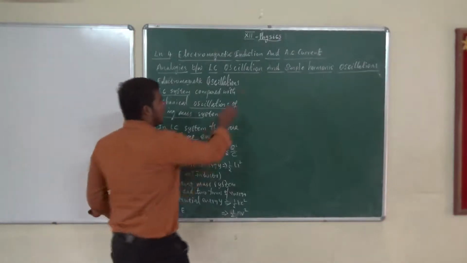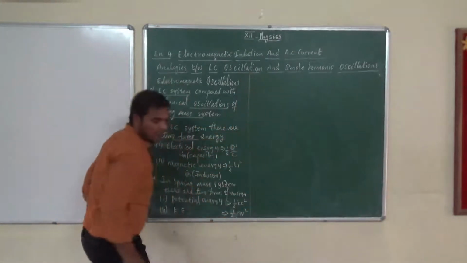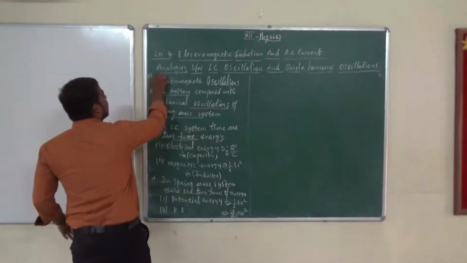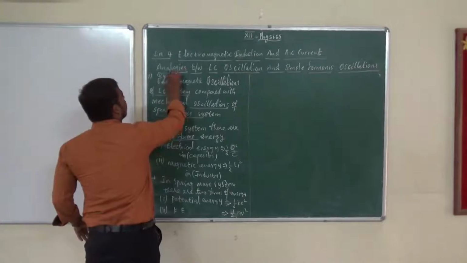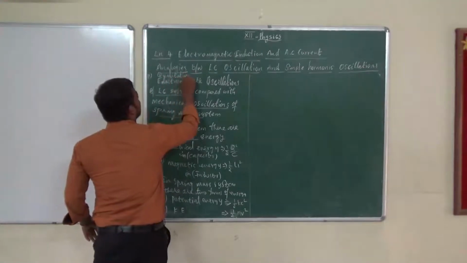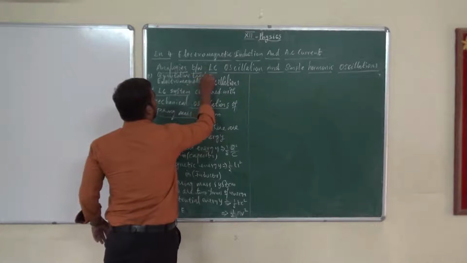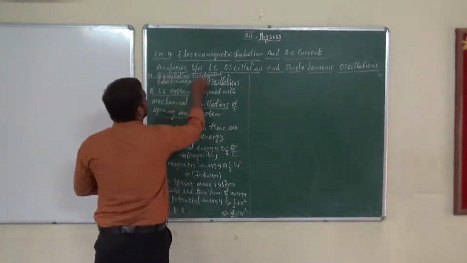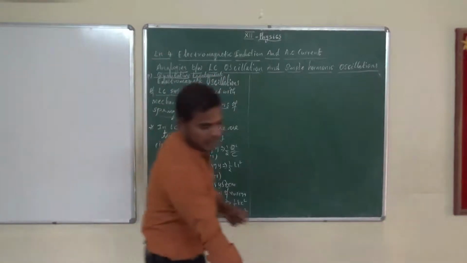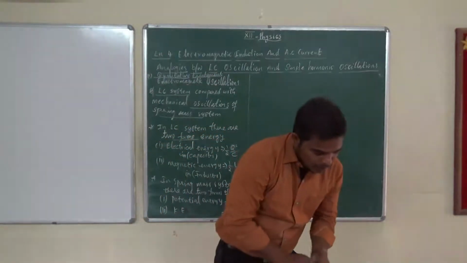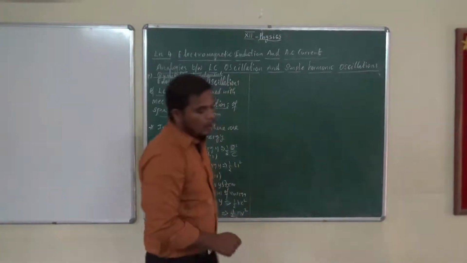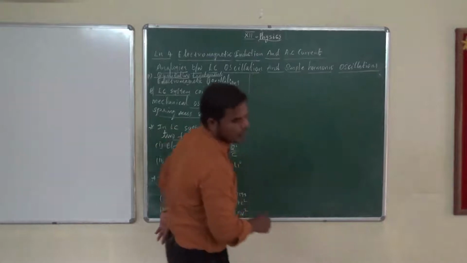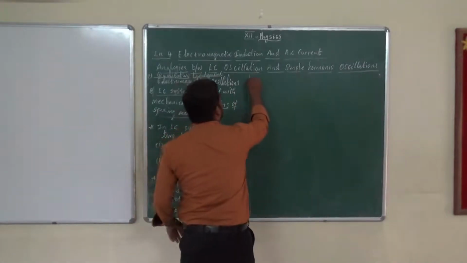How to compare? Using angular frequency. This is topic number 1, qualitative treatment. We have to compare with the qualitative treatment. So now we have to compare the angular frequency of LC oscillation with the angular frequency of the oscillation in the spring mass system.